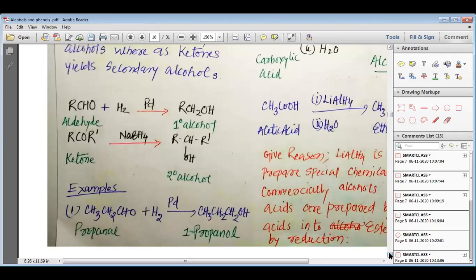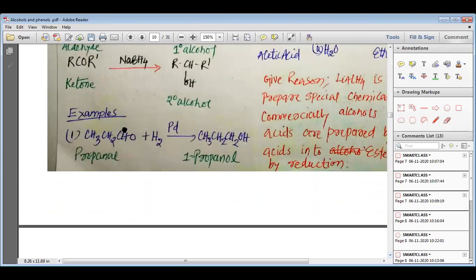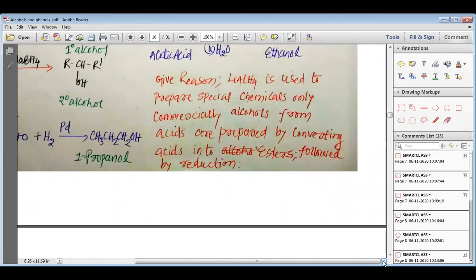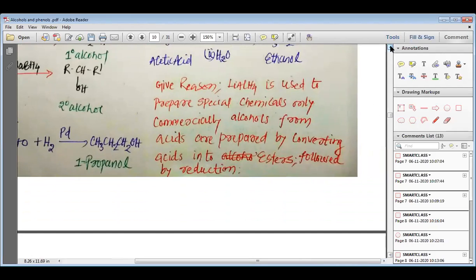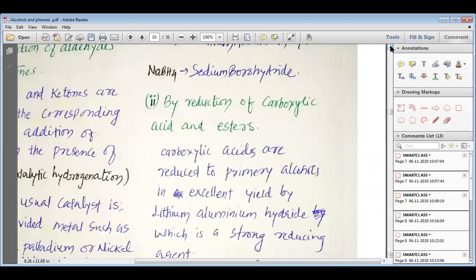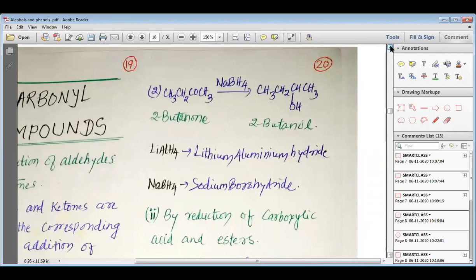Let us study the same with some examples. We have propanal, that is CH3CH2CHO. When it is reduced with the metal palladium in the presence of hydrogen, it gives 1-propanol. My dear students, this 1-propanol is a primary alcohol, and that is how we understand that aldehydes on reduction will give us the primary alcohol.